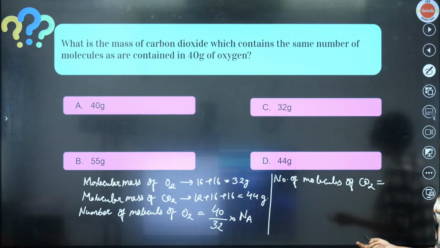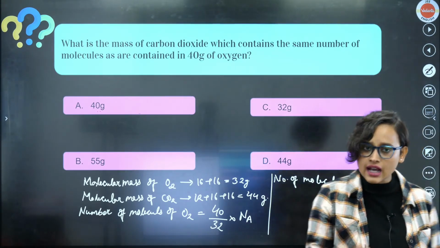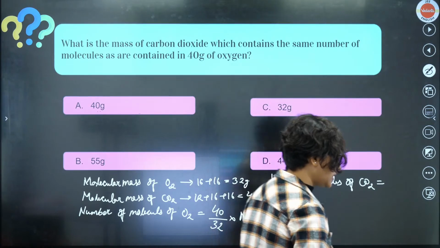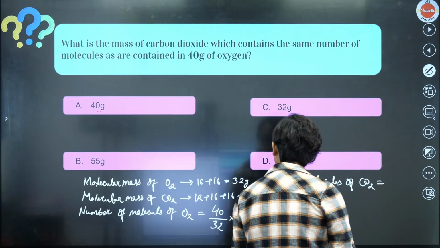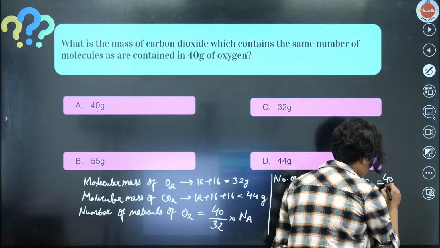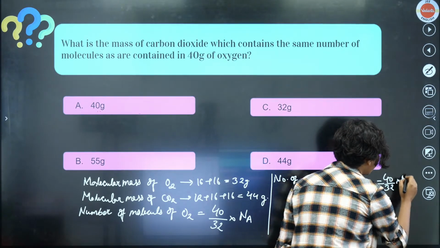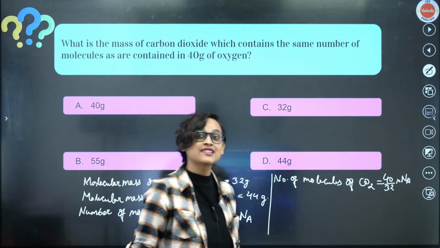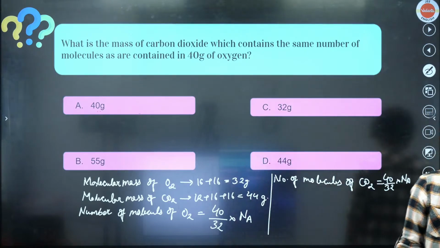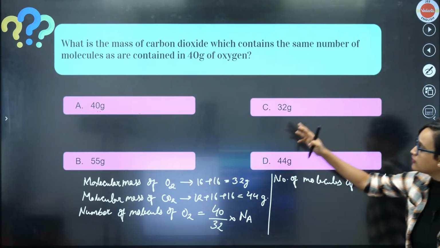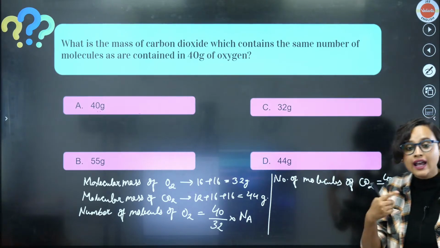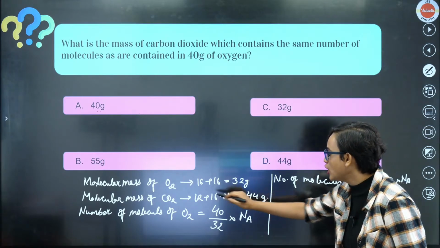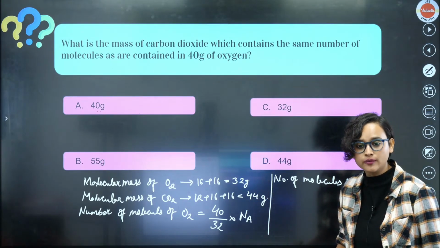What is the mass of carbon dioxide which contains the same number? It is asking us the same number. If that is the case, the number of molecules of carbon dioxide present should also be 40 by 32 into Na. But is that the case? That's not the case. Why? Because according to the question, we also see that it should be m divided by 44. How 44? See, here we calculated, no? Molecular mass of carbon dioxide is 44.